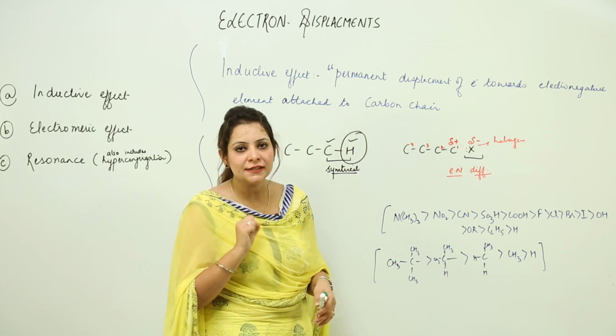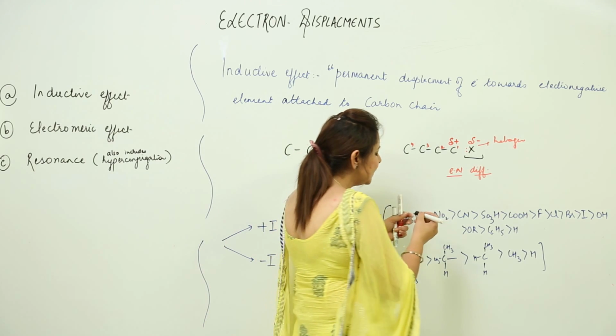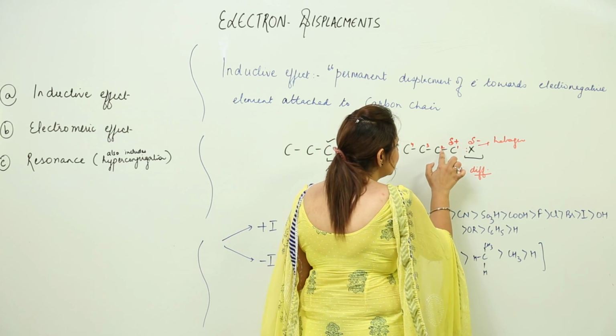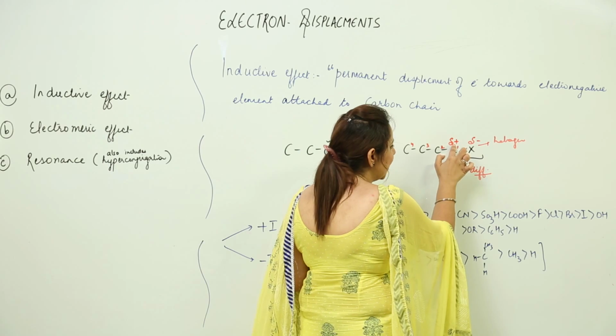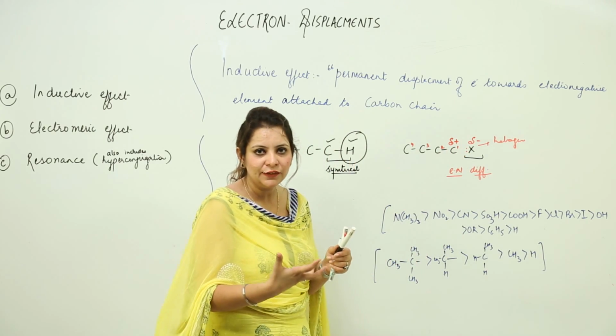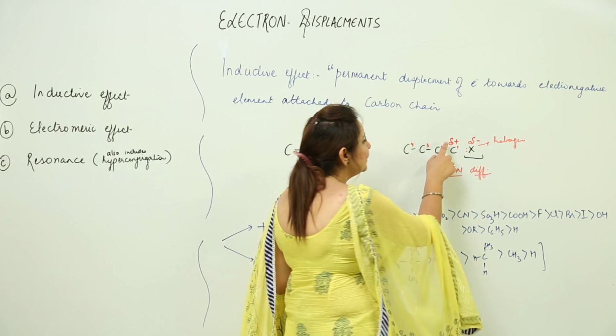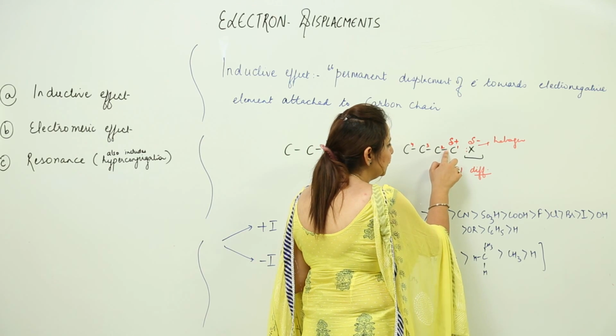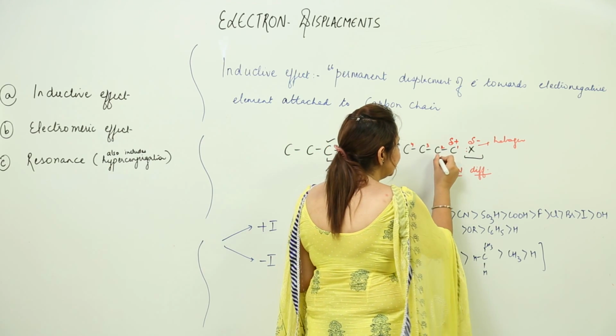Now what happens in the inductive effect? This C1, because it is positively charged, has an attraction for negative things. So it will somehow attract the electron pair of the bond between C1 and C2.